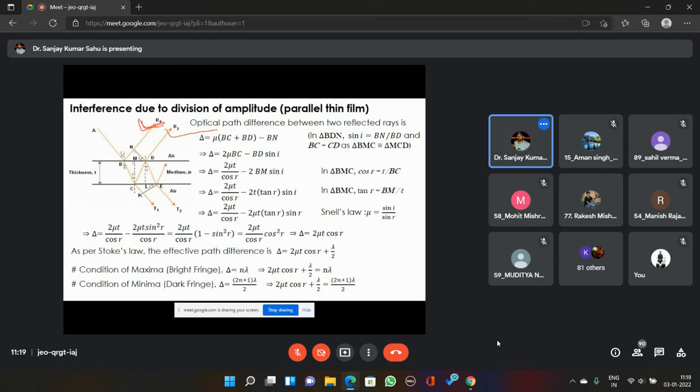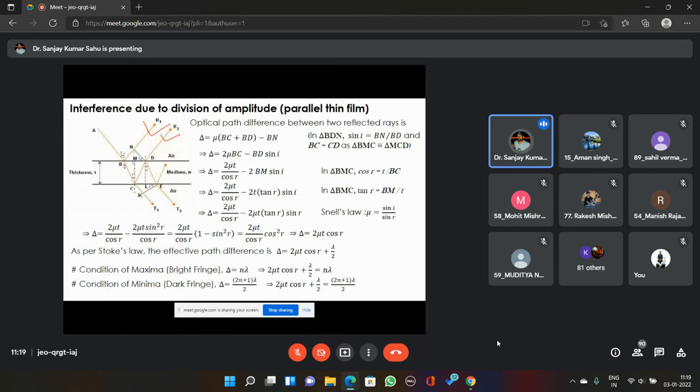Now, in the next two slides, we are discussing, if you are using the method of division of amplitude to get two coherent sources from a single source by using a thin film, then what will be the phase difference or path difference between the first reflected light and second reflected light? That's what we are going to discuss. We are going to find it out, because that is useful while discussing Newton's rings.